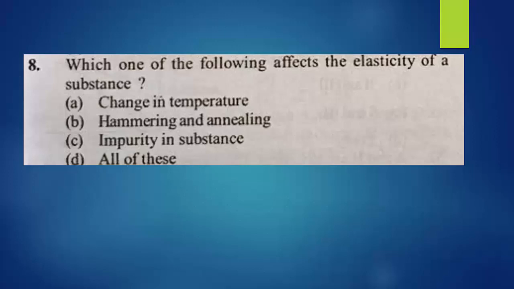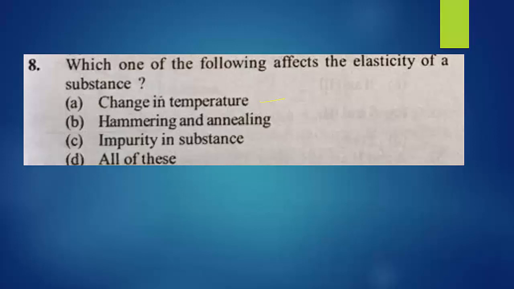First option, change in temperature. When the temperature increases, elongation of the body takes place. When the temperature decreases, compression of the body takes place. So elongation means extension or expansion, and compression takes place when temperature changes. So it will affect elasticity. First option is right. Come to the second option, hammering and annealing.